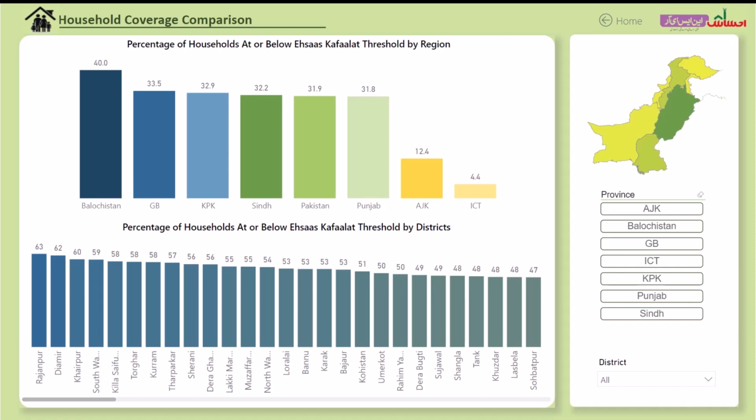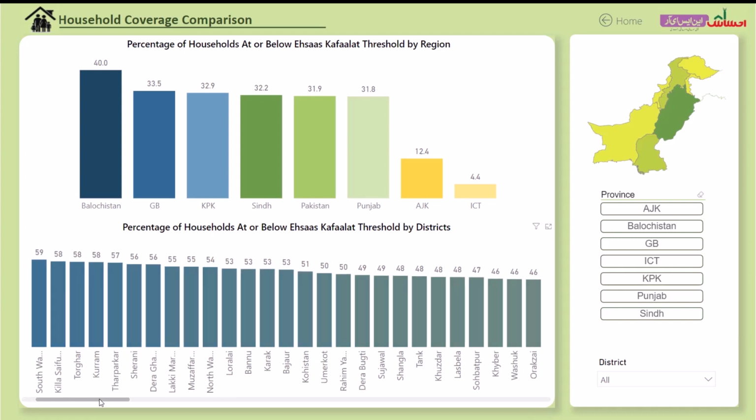Overall, 31.9% of households in Pakistan are at or below the Kafalat threshold, with a noticeable difference across provinces. For instance, in Balochistan, 40% of households are at or below the Kafalat threshold, whereas in Islamabad, the number is below 5%. The bottom half of the slide further drills down on the number of households at or below the Kafalat threshold of poverty assistance at a district level.